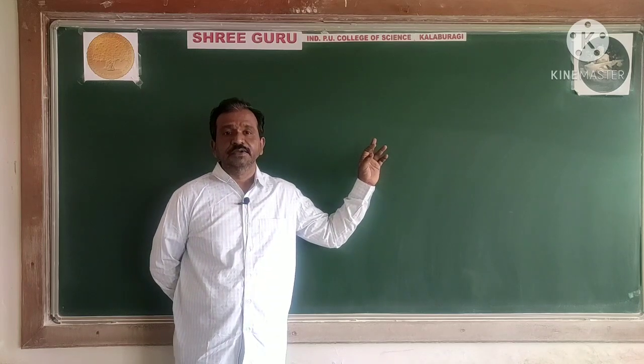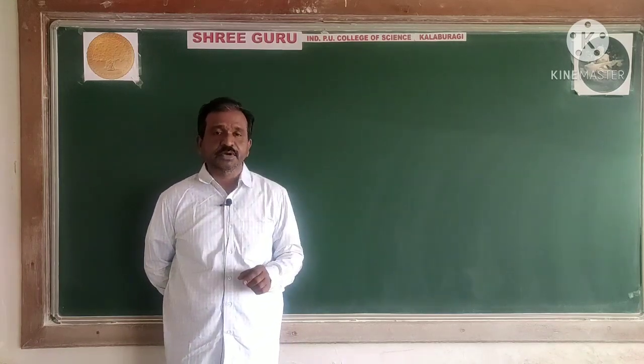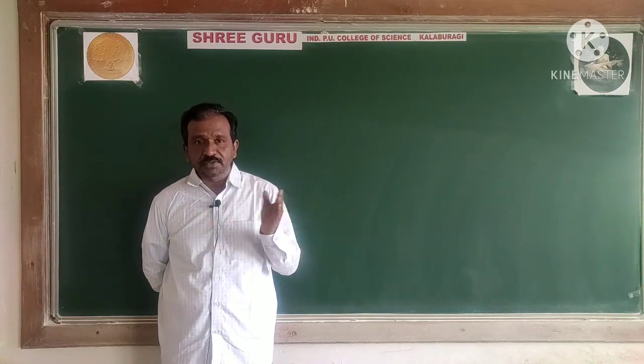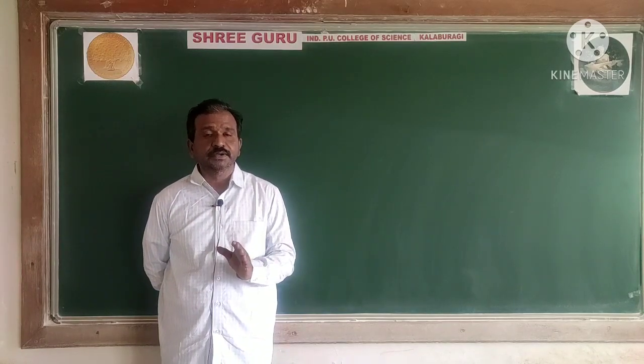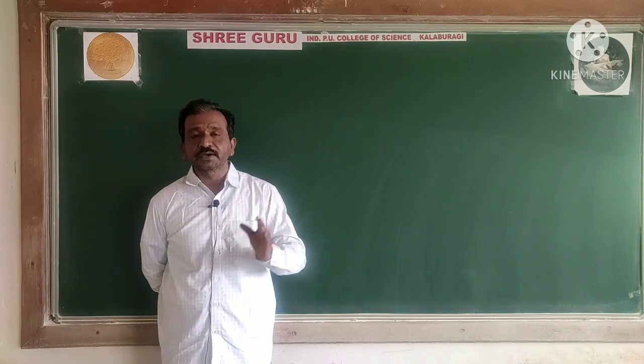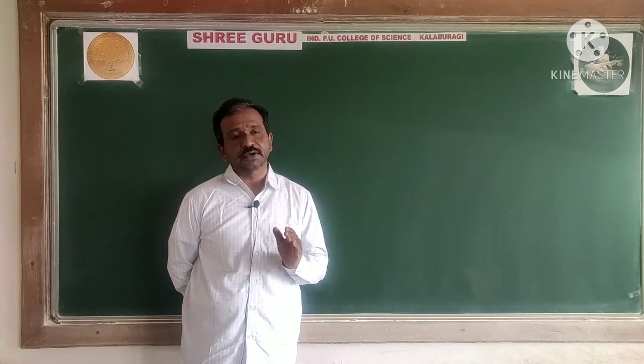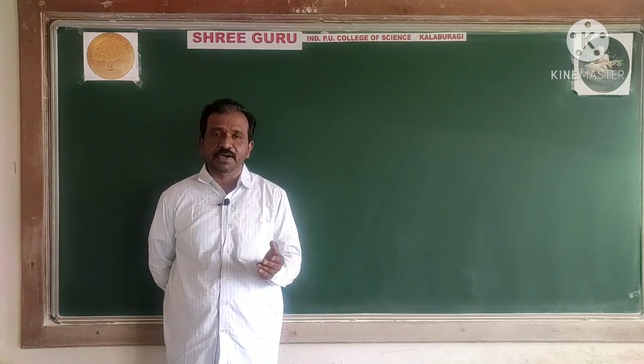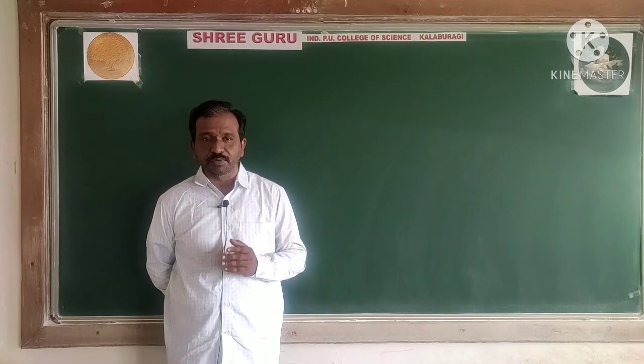The animal virus may contain single stranded or double stranded RNA, but double stranded DNA only. DNA is double stranded only. Single stranded or double stranded RNA may be found in the animal virus.